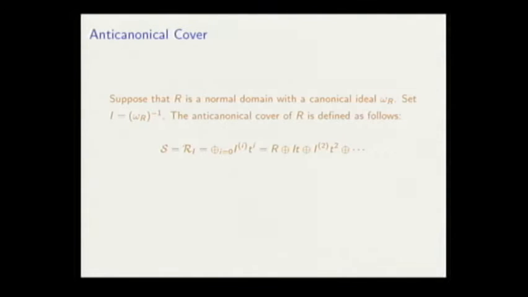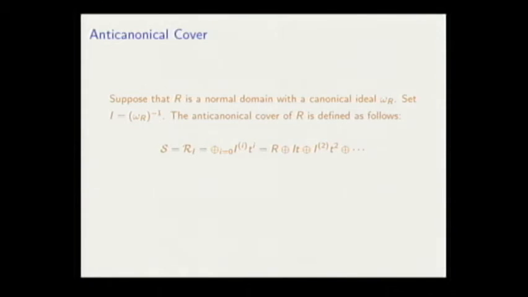Okay, just let me define the anti-canonical cover. For a ring which is a normal domain and has a canonical ideal also, we denote the inverse of the canonical ideal as I. So the symbolic Rees algebra defined by I is the anti-canonical cover of R. For the first time, maybe it seems so strange to study the singularity of S instead of studying the singularity of R, because S is more complicated. But sometimes you get much more results in S instead of R. So we get interested to study this ring.